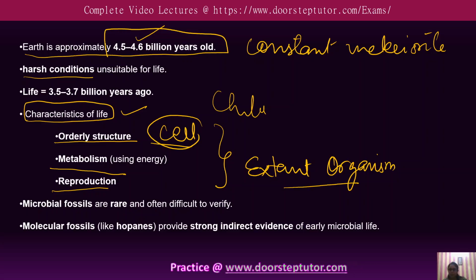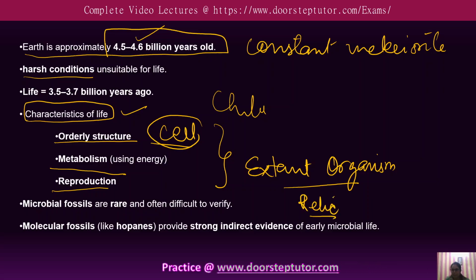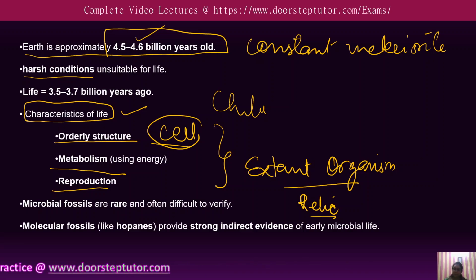So what are extant organisms? Those organisms alive today, because some of them still have ancient features like old parts or some old molecules. They can be relics, or we can say reminders of the early life, so that gives us a hint about how life may have started.